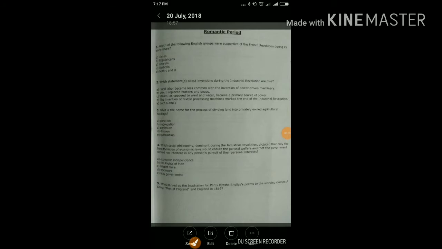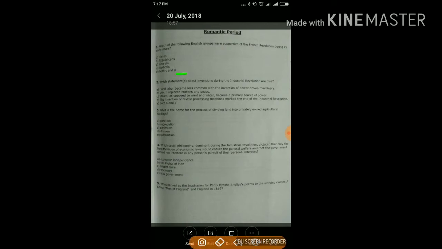Hello people, today we are going to cover the Romantic period. Which of the following English groups was supportive of the French Revolution during its early years? Tories, Republicans, Liberals, Radicals, both C and D. Your answer is E, both C and D.